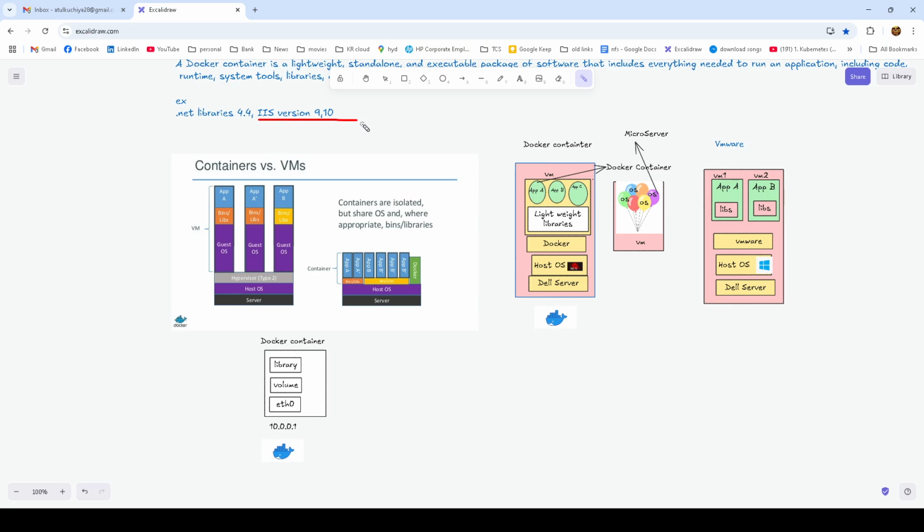Let's take another example, like IIS version. Suppose application A needs version 9 and application B needs version 10. If we install both IIS versions in a virtual machine, what will happen? Either during patching it will create a problem, or some errors will come. Sometimes it will pop up an upgrade from 9 to 10. These kinds of errors you will be able to see sometimes. And this is an isolated environment. Every container has its own basic lightweight libraries. So in brief, this is the difference. Containers are good nowadays, and let's move forward.